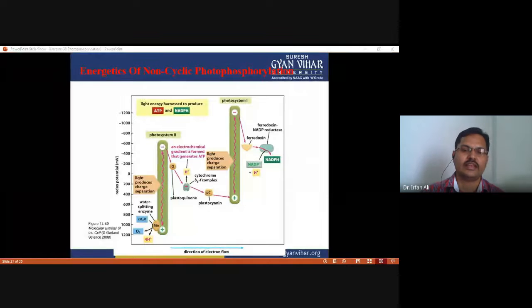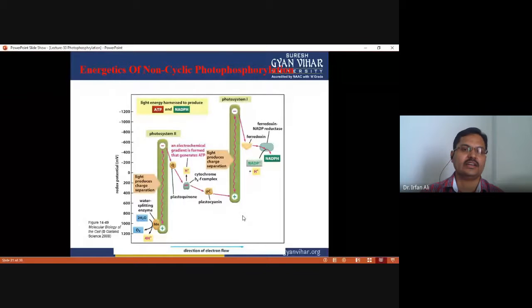Now you have to see in this figure how the non-cyclic phosphorylation looks. Okay, this is called the Z scheme. You have to see that this is photosystem second and this is photosystem first.